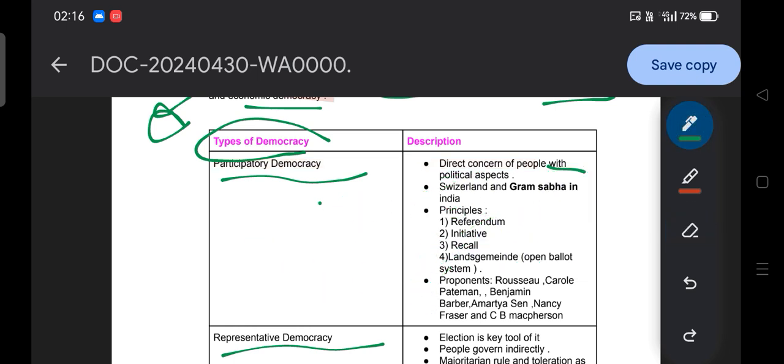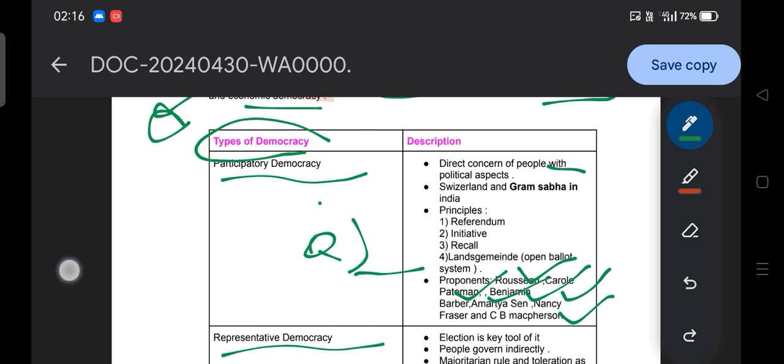Then the proponents. They can simply ask the question: who are the proponents of participatory democracy? They are Rousseau, Carole Pateman, Benjamin Barber, Amartya Sen, Nancy Fraser, and C.B. Macpherson. These are the scholars who belong to the participatory form of democracy. So please make a note of it, because they can ask who among the following belongs to participatory democracy.